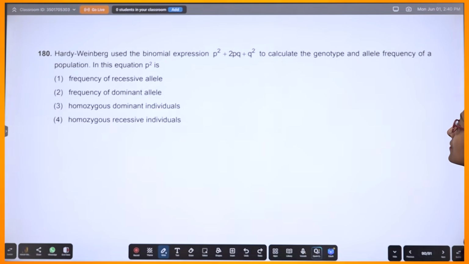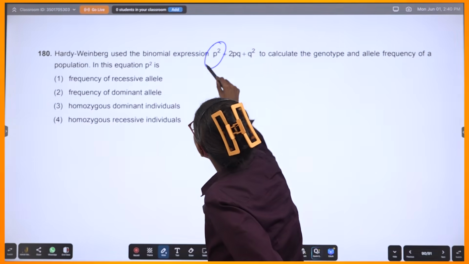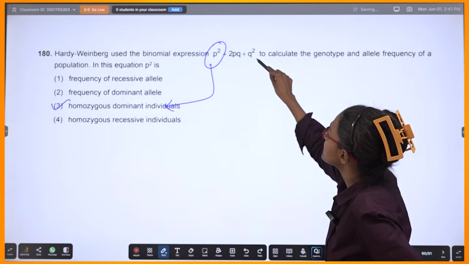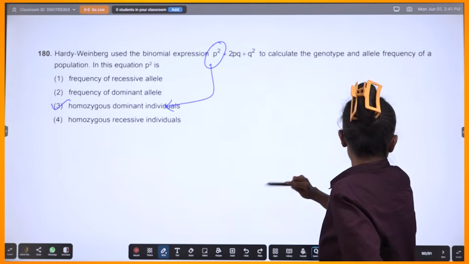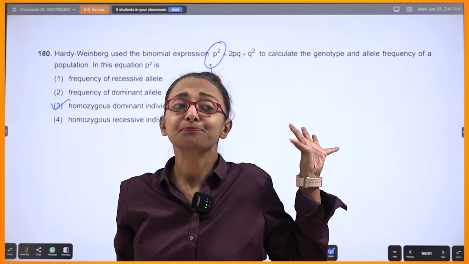Fine. Now, this is Hardy-Weinberg. This p square is nothing but homozygous dominant individuals, correct? This is recessive individuals and this is heterozygotes. I'm not doing anything else, so let's keep it till here.